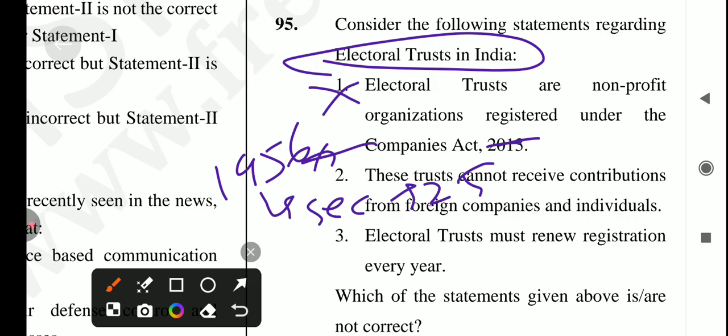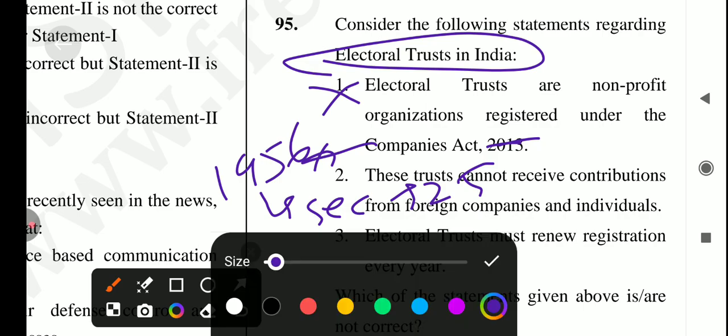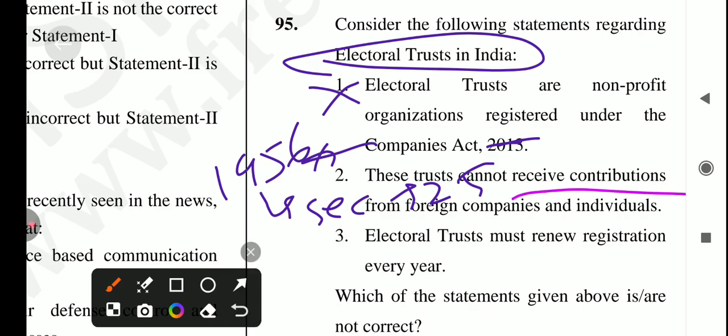Next: this trust cannot receive contributions from foreign companies and individuals. Is it true? No, it's not a correct statement, because this trust can receive contributions from foreign companies and individuals.